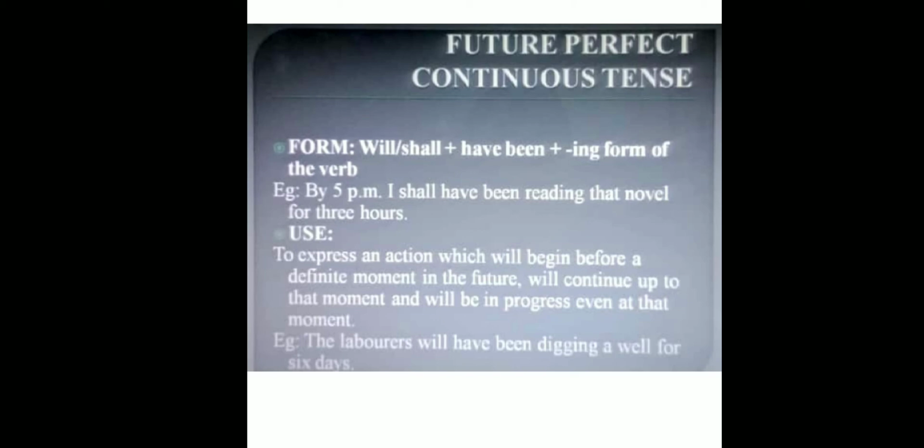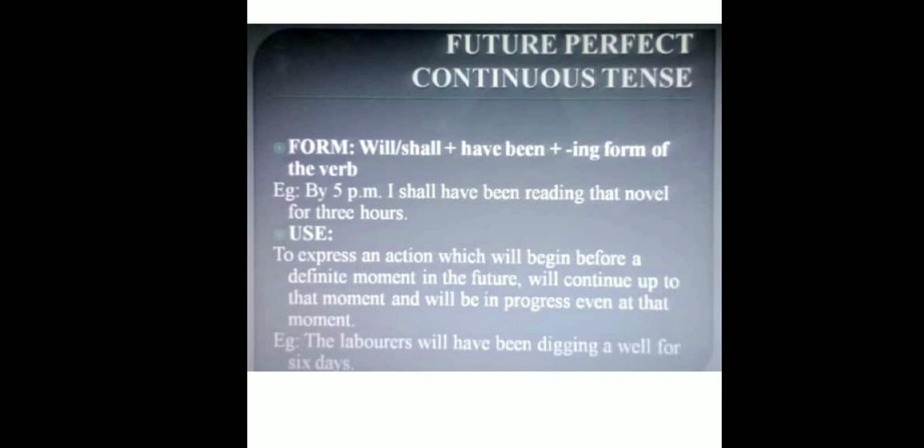To express an action which will begin before a definite moment in the future, will continue up to that moment and will be in progress even after that moment. Okay, कुछ ऐसा action express करना जो कि will begin before a definite moment in the future, फ्यूचर में एक डेफिनेट मोमेंट से पहले शुरू हो चुका है, अभी भी कंटिन्यू है, उस मोमेंट तक कंटिन्यू रहेगा जिस मोमेंट की बात कर रहे हैं, और आगे भी प्रोग्रेस में होगा. That is called future perfect continuous tense. शुरू हो चुका है, चल रहा है और कुछ टाइम तक आगे और चलेगा.